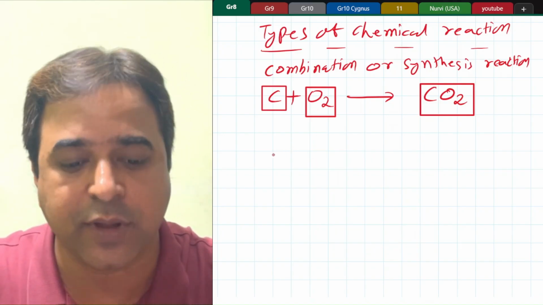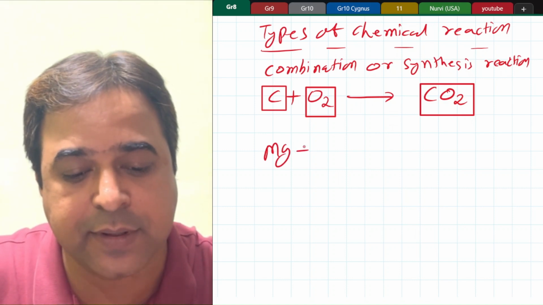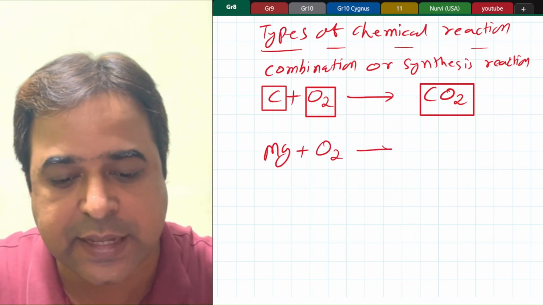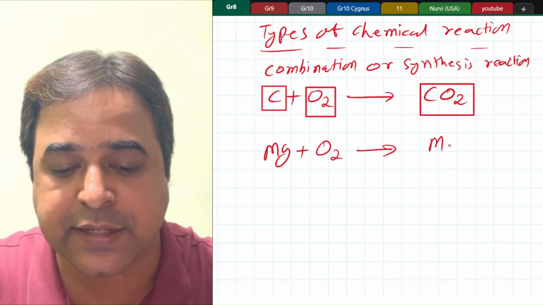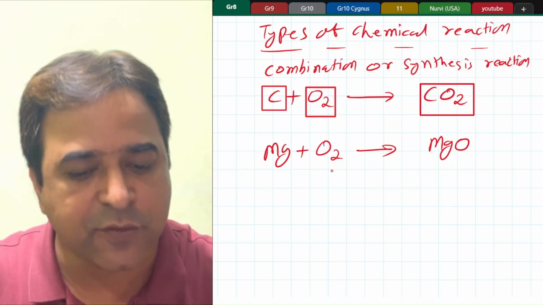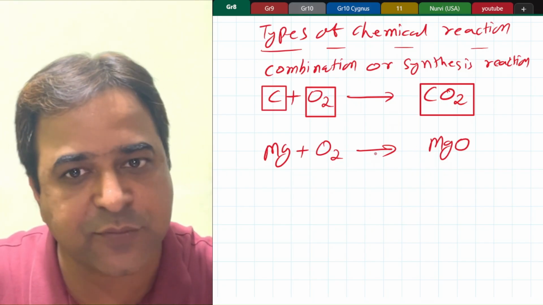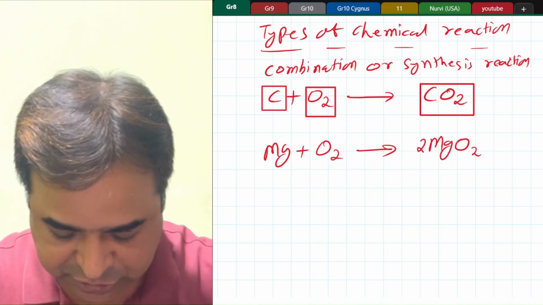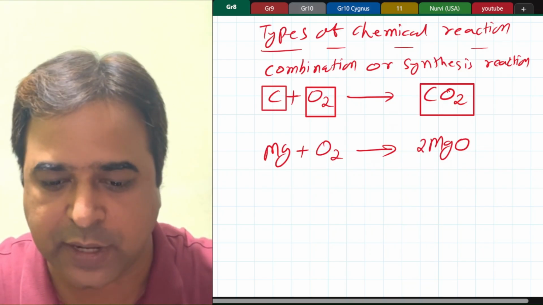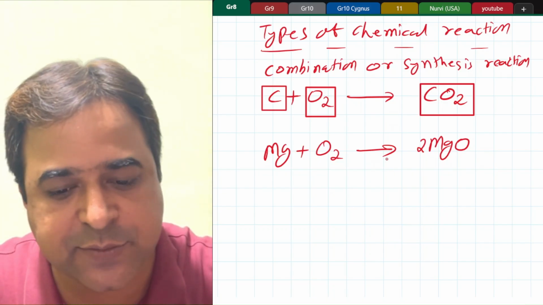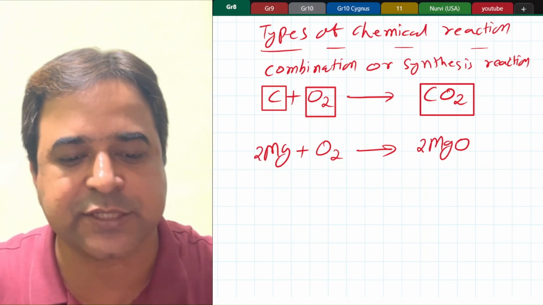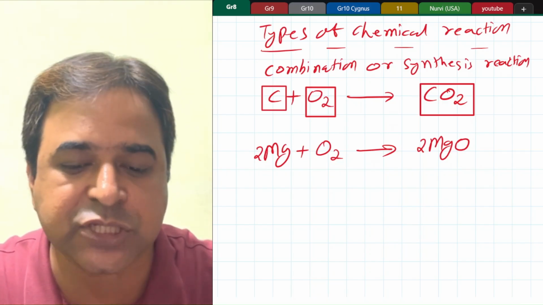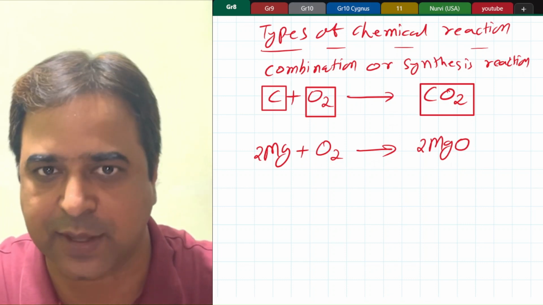We can take one more. If magnesium ribbon is burning in presence of oxygen, it is forming magnesium oxide. If you want to balance, here 2 times oxygen, so you will be putting 2 here. We can't put 2 here because it will change the chemical formula. Now magnesium has become 2. You can write 2 here, so it is balanced now. So these are 2 examples of combination or synthesis type of chemical reaction.